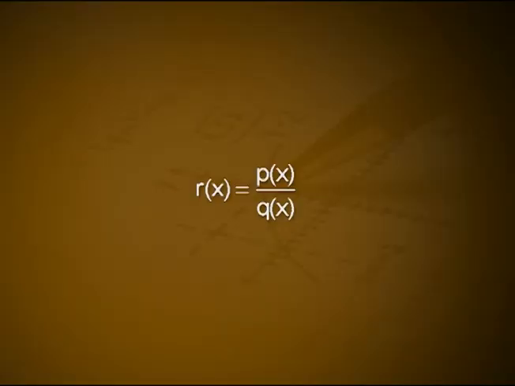A rational function is defined by r of x equals p of x by q of x, where p and q are polynomial functions on R. Since every polynomial function is continuous, it follows that a rational function is continuous at every real number for which it is defined.